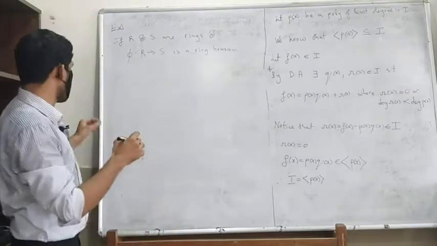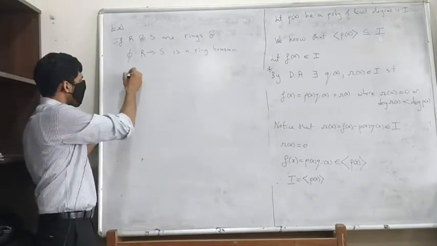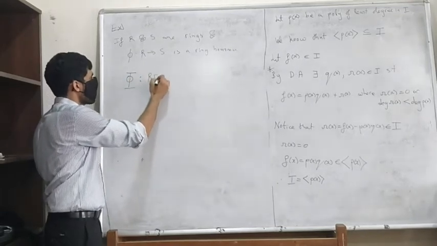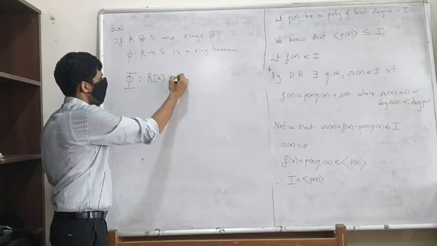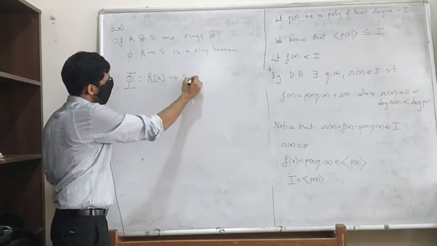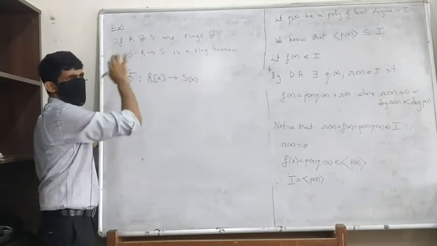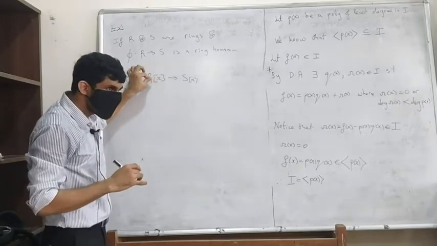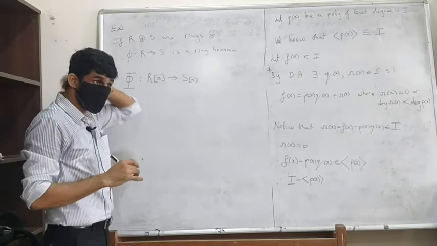So I want you to be able to define, let's call it capital phi, from R[x] to S[x] in a way that it extends the ring homomorphism. That means the constant polynomials of this should go to the corresponding constant polynomials of this.